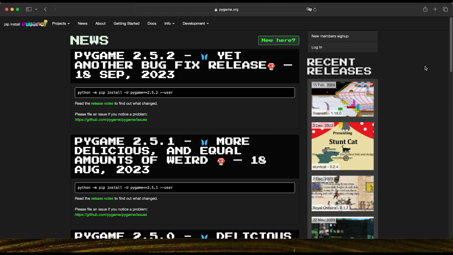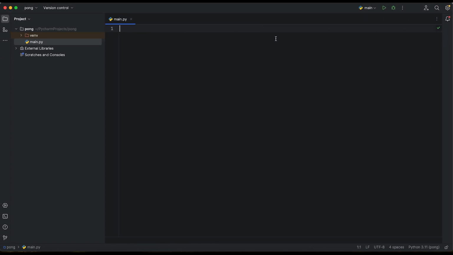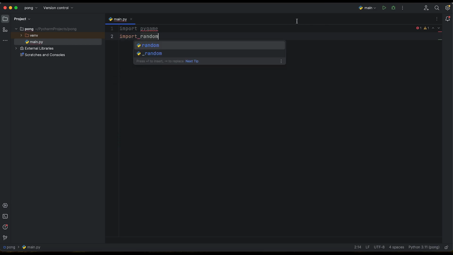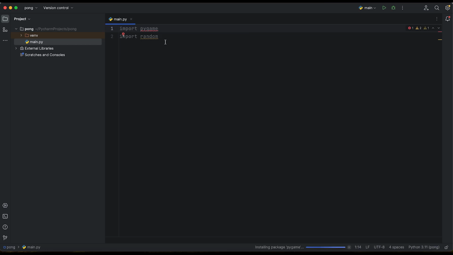And we also need the random library just to get some random values. But we start from the very beginning. So first of all, import Pygame. The next thing we need to do, import random. As you see, we need to install Pygame. So install package Pygame. Whenever you are using another IDE, you should go like pip install pygame in your terminal. That's all that you need.